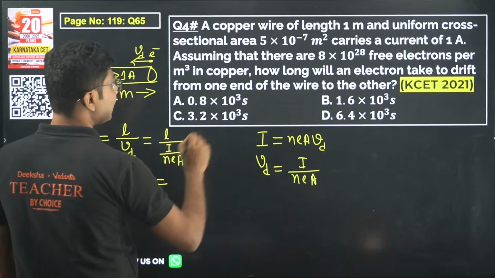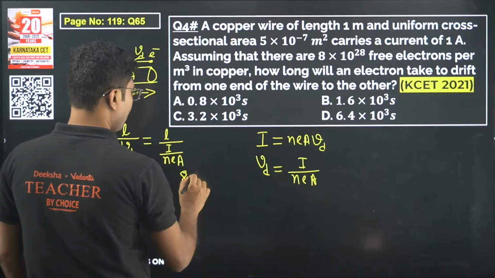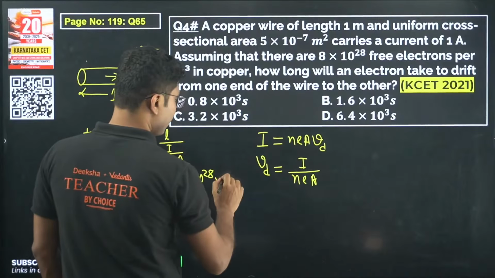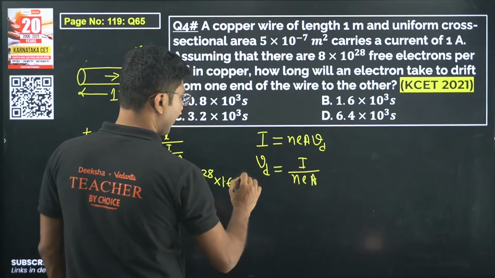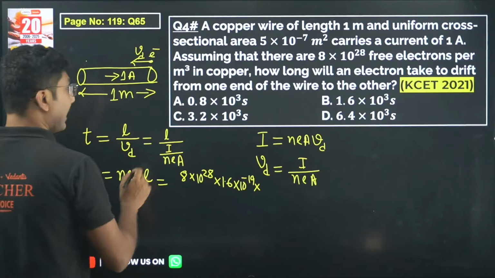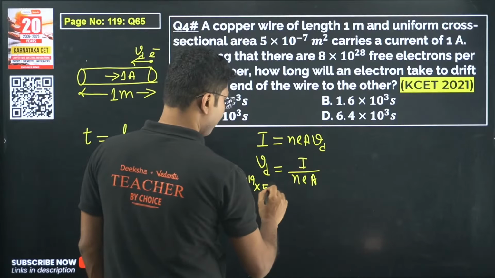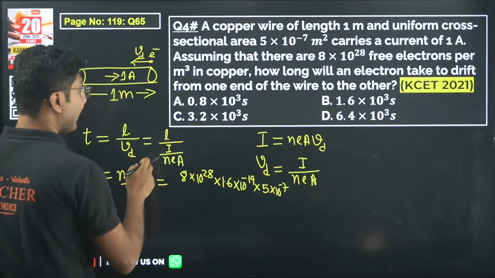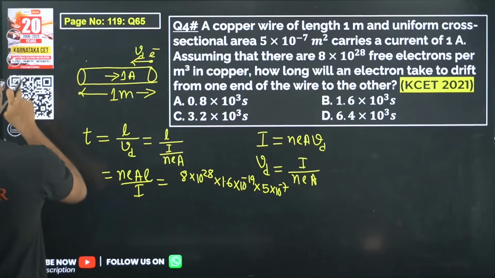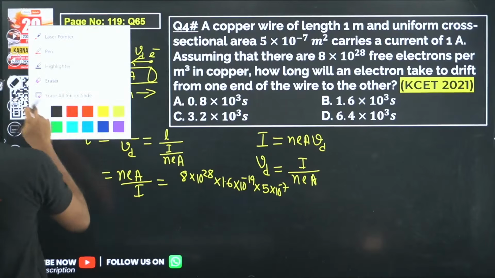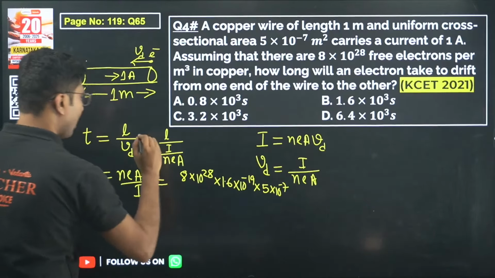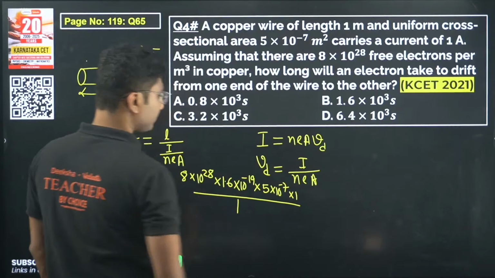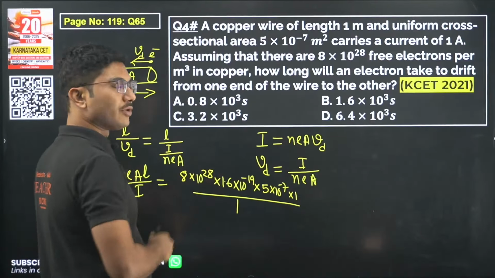So number density is given by 8 into 10 to the power of 28. Charge of an electron is known, 1.6 into 10 to the power of minus 19. Area is given 5 into 10 to the power of minus 7. Okay. And length of the wire is 1 meter. And current in the circuit is given by 1 ampere. Okay, so this multiplication you have to do.